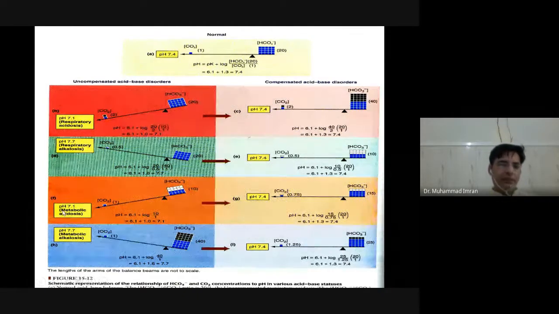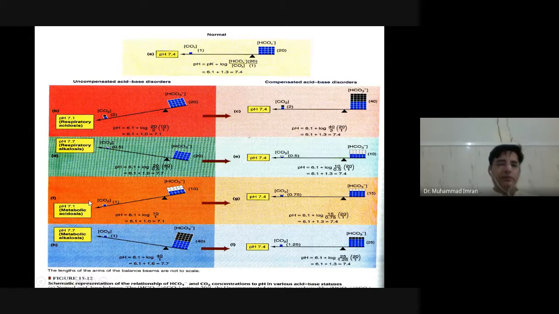What happens in metabolic acidosis? In metabolic acidosis, more bicarbonate ion gets released by the kidney. The level of bicarbonate gets decreased, and if the level of bicarbonate gets decreased, then what happens?